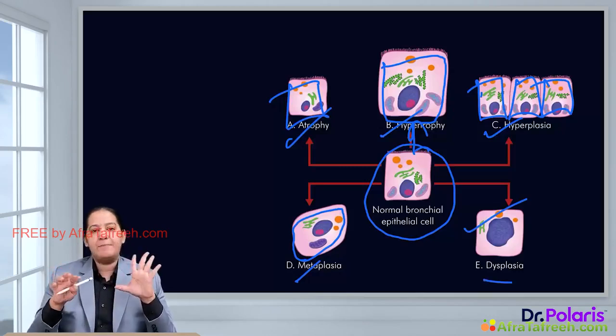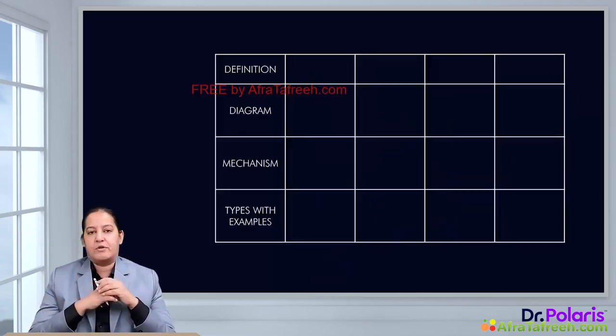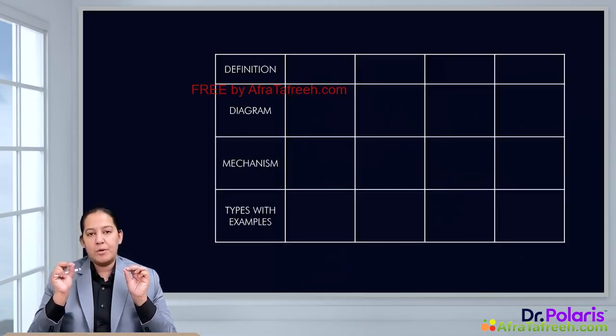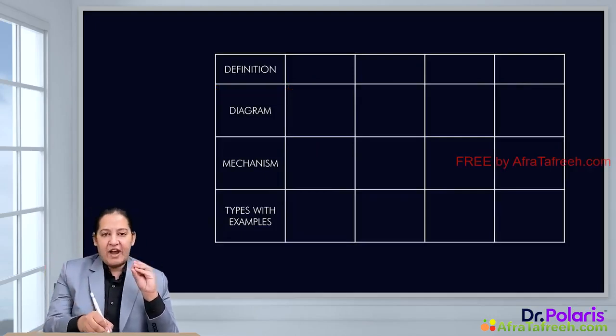So the 5 types of adaptations, the diagrams are in front of you. Now I suggest you remember the 5 types of adaptations in an easy manner. You should make this table. So make this table of the 5 types of adaptations.